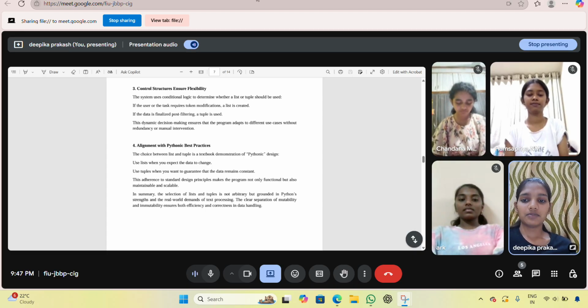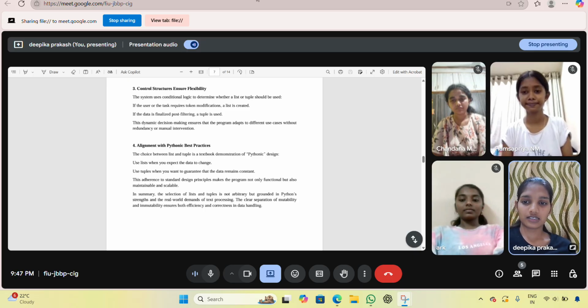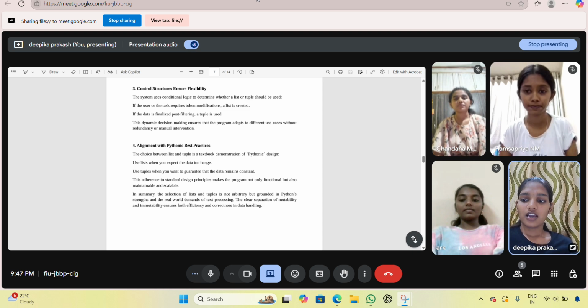The fourth one is alignment with Python best practices. Using the right data type follows Python's recommended coding style, also called Pythonic design. The choice between list and tuple is a textbook demonstration of Pythonic design. Use a list when you expect the data to change.